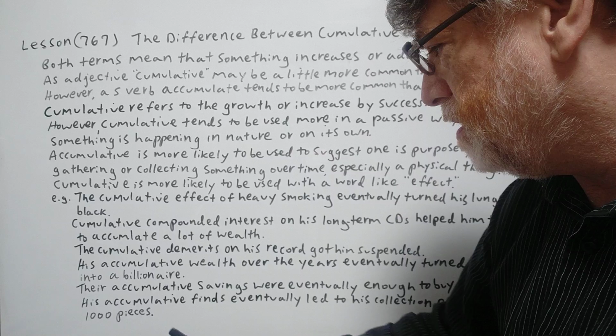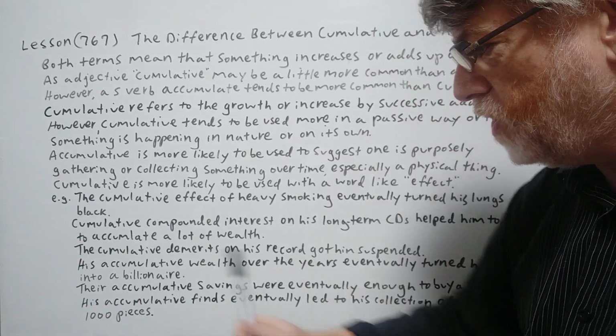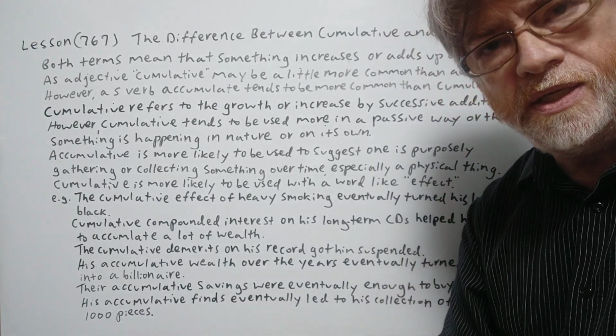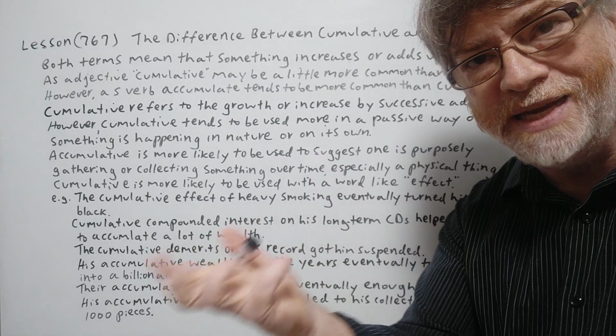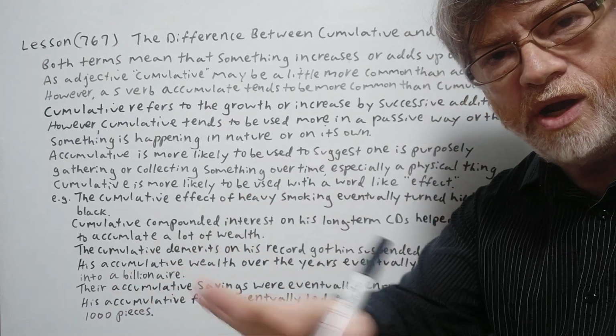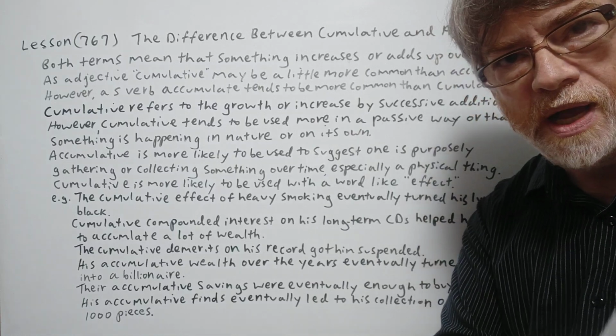And the last one here: his accumulative finds eventually led to his collection of over 1,000 pieces. So this is with a collection. You are purposely trying to collect it. Again, it's a physical thing. You're trying to go out and gather them and find them. Then accumulative is more common.